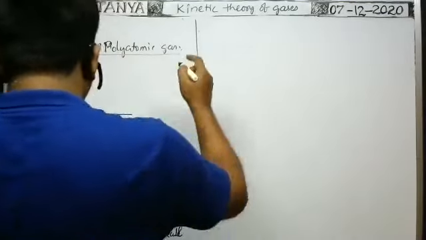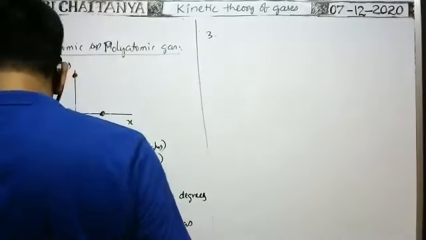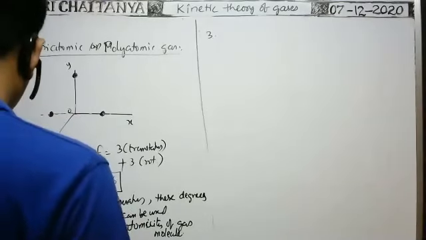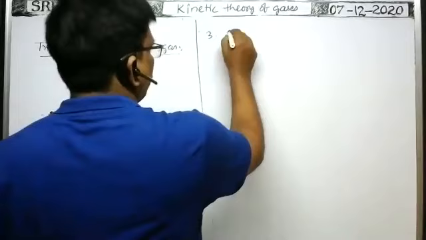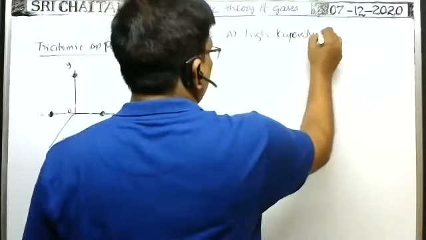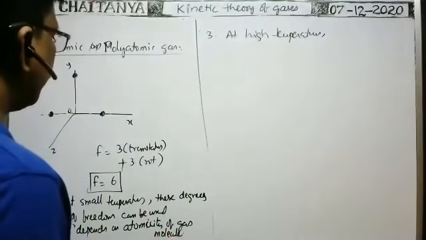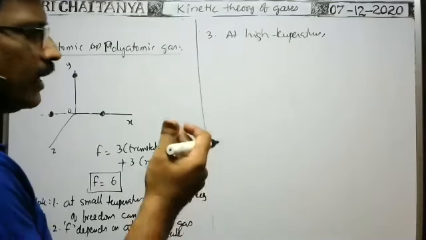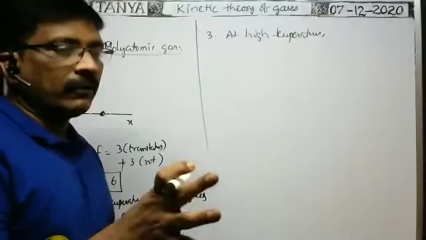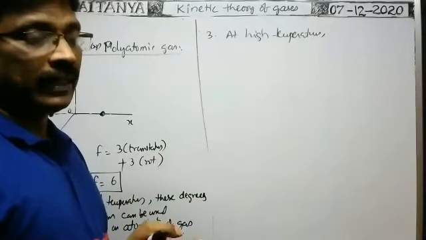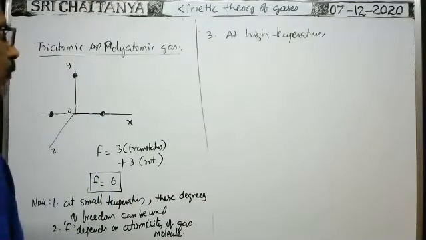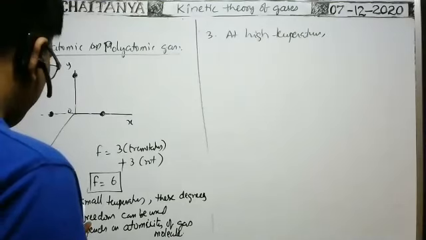Okay, next note 3. At high temperatures, in case of monatomic gas, diatomic gas, or triatomic or polyatomic gas, vibrations of the atoms in a molecule are also there. That's why in such a case we have to consider the vibrations of the atoms or molecules also at high temperature.